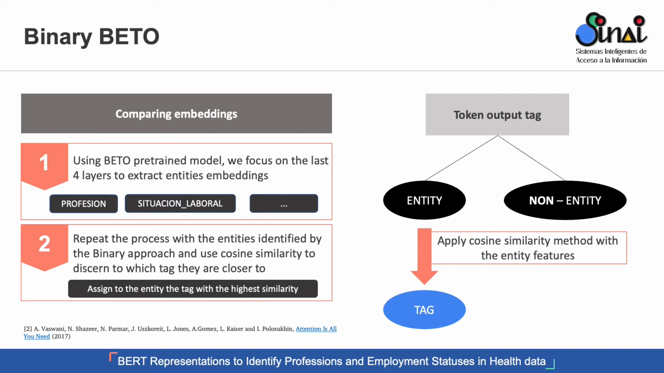And after that, what we do is to compare them using the similarity method, so that we can be able to assign a label to that entity based on the highest similarity against it.